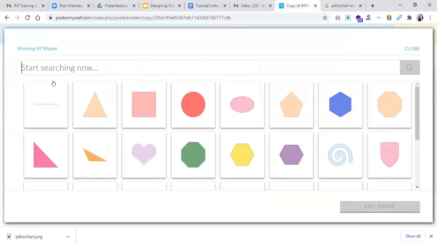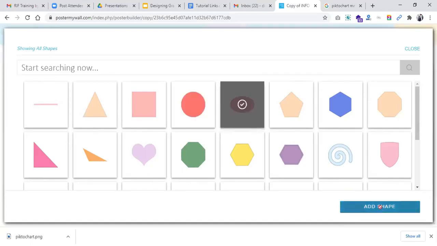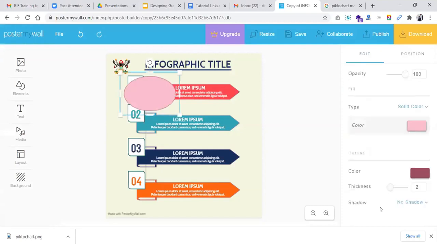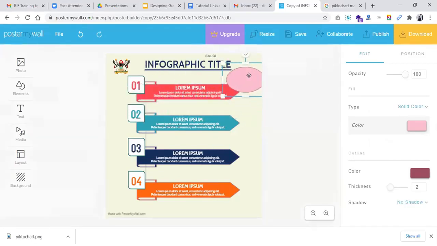If you intend to add any shapes into your design, let's say a circle, you can pick any, just like that, and then you click on add shape. And just like we did for the photo, you can resize it on the edges like this and move it to any point on this graphic. If you want it placed down like there, you can place it there.